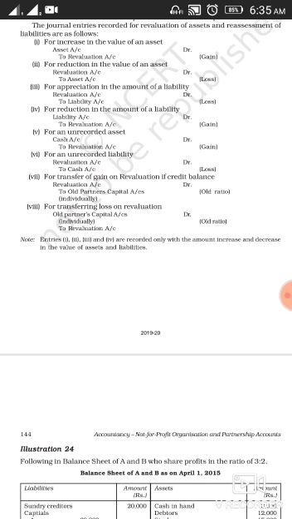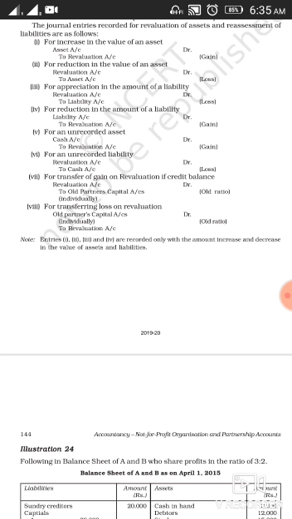Seventh, for transfer of gain on revaluation if credit balance. It means after recording all the entries regarding debit and credit of revaluation account, if the total of your credit side exceeds the total of your debit side of revaluation account, then the balance will be transferred to the old partners' capital accounts in their old profit sharing ratio.